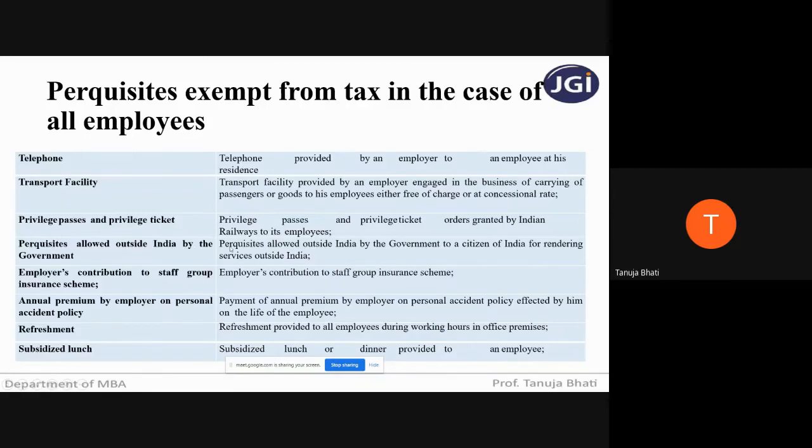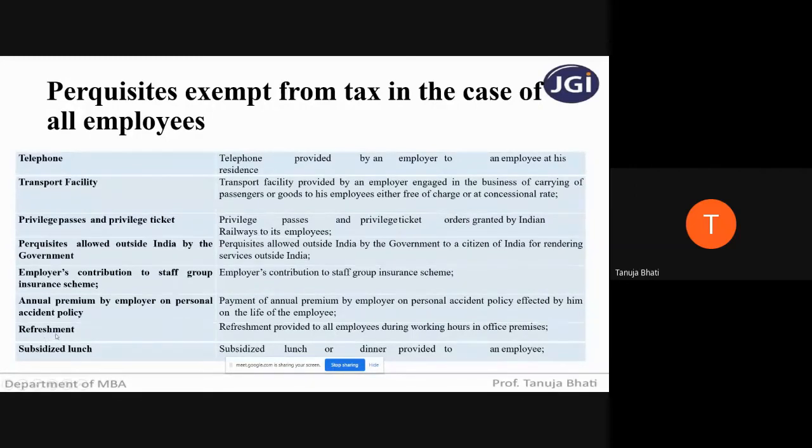So suppose perquisites are allowed outside India by the government to a citizen of India for rendering services outside India, so it will be exempt. Employers' contribution to staff group insurance scheme, that also is a perquisite, but it is exempt. Annual premium by employer on personal accident policy, it is exempt.